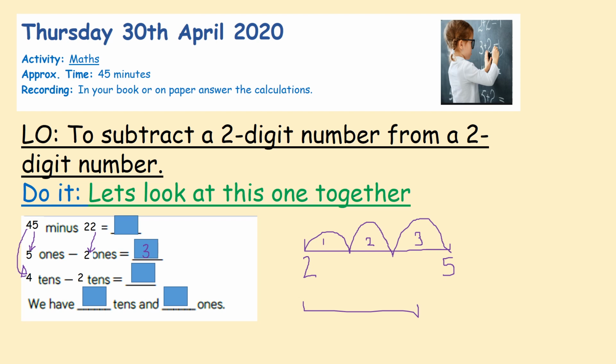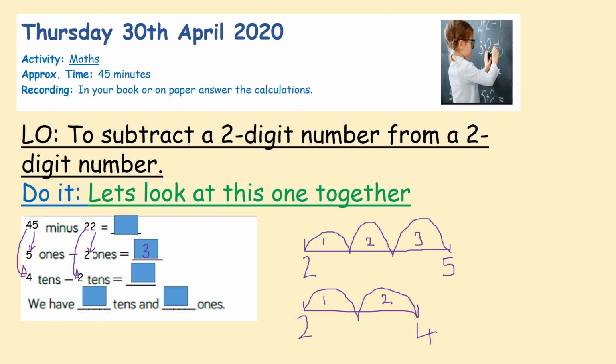And how many tens are there in 22? There are 2 tens in 22. So again, let's count up. Let's find the difference because it's when numbers are close together, it's much easier to count up. So we're going to start with our 2 tens and we're going to see what the difference is from 2 tens to 4 tens. So again, numbers in your head, put 1, 2 in your head. We're starting on 2 tens and we're going to count up, put our fingers up until we get to 4. So 2 tens, 1, 2, 3, 4. It's taken us 1, 2 jumps.